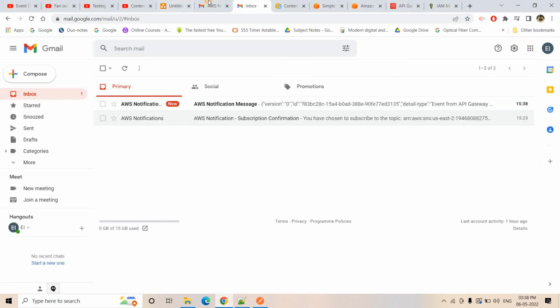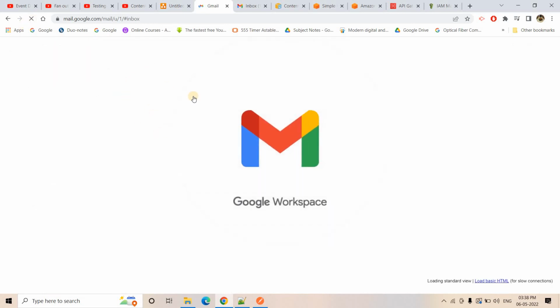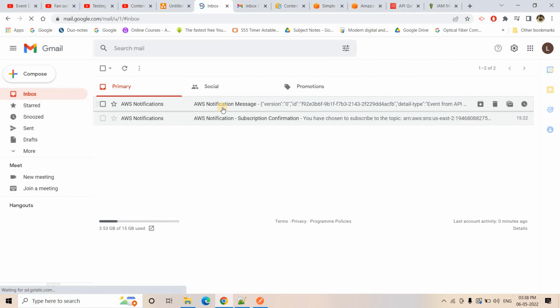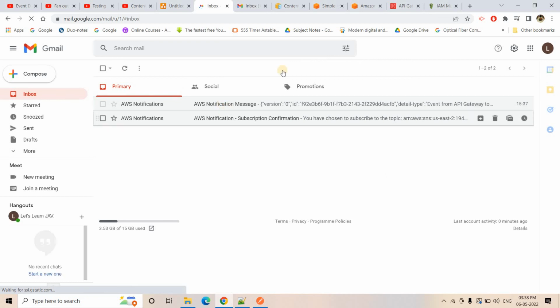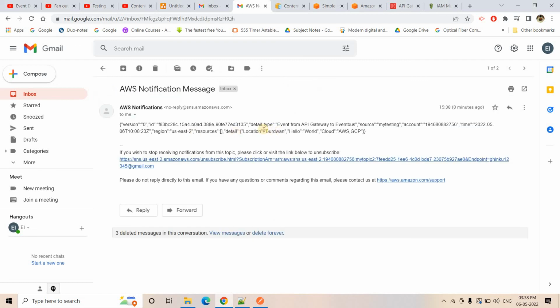If I go back and show you our first mail, it is not there, because in my topic 1, whatever rule we have configured in EventBridge is not going to be satisfied. But if we go back to our next mail ID, here you will see this one. See, location bird1, hello world, cloud, AWS, perfectly coming.